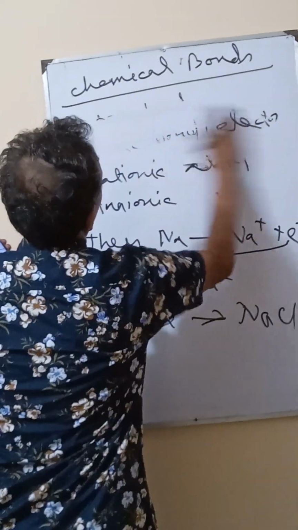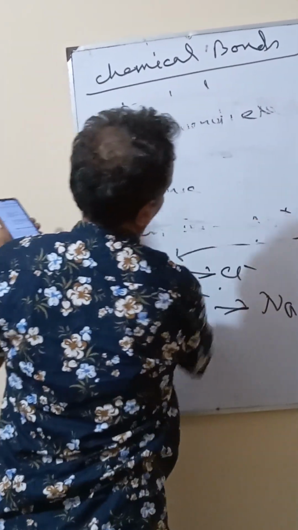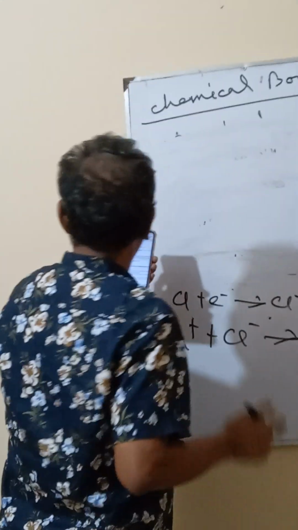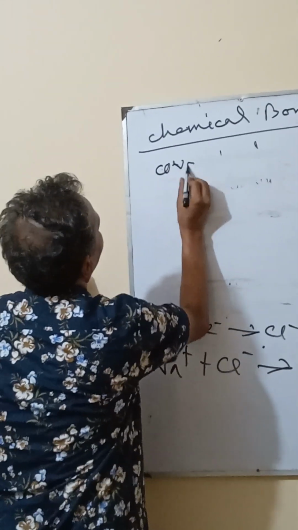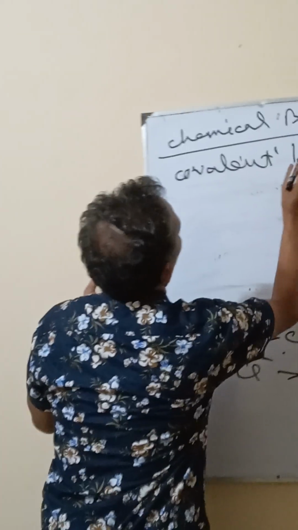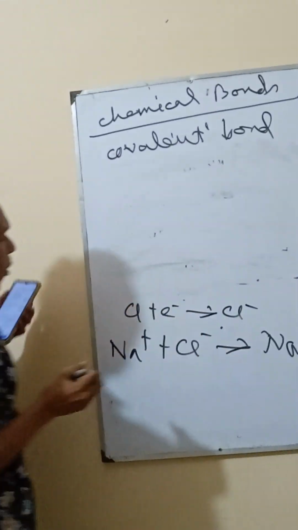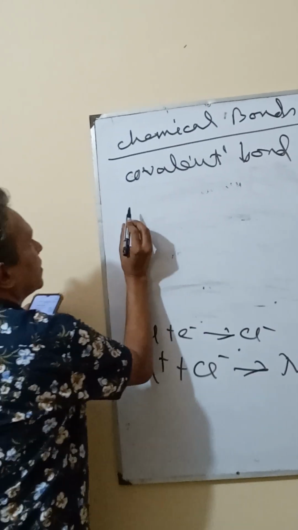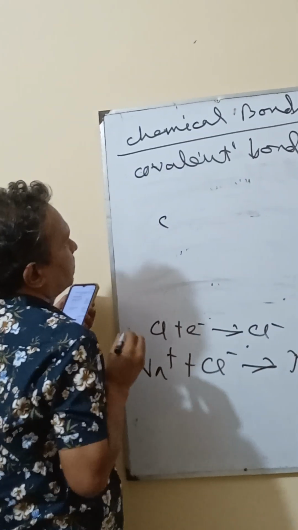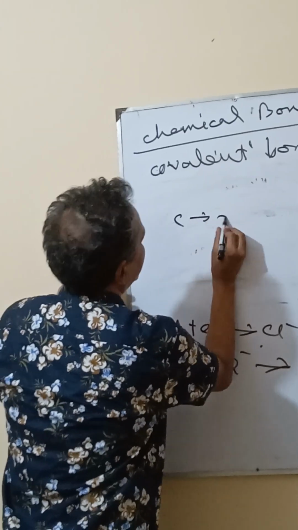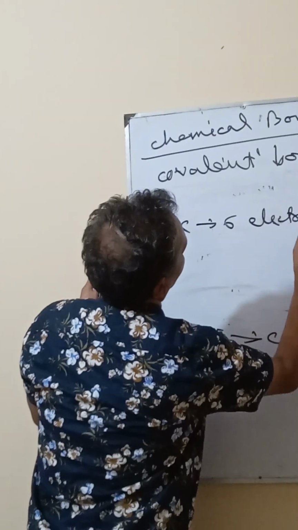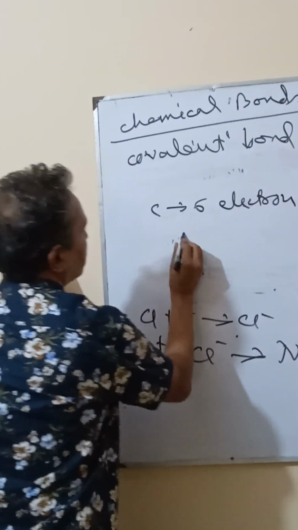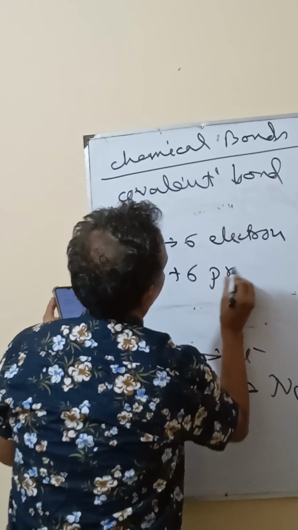Now we are discussing the covalent bond. Strong bond, covalent bond. What is a covalent bond? Such as when carbon has 6 electrons and 6 protons.